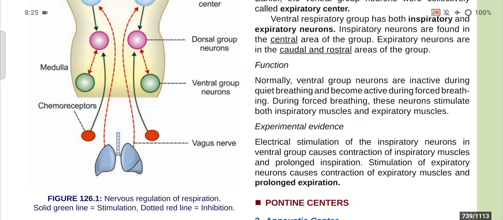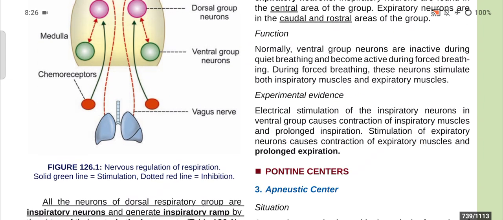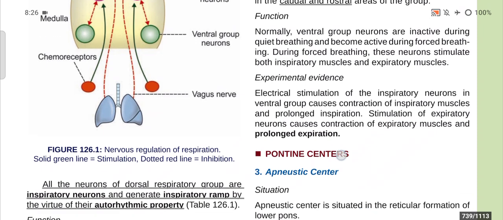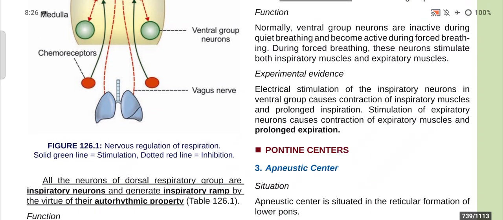During forced breathing, these neurons stimulate both inspiratory and expiratory muscles. Some experimental evidences: electrical stimulation of the inspiratory neurons in the ventral group causes contraction of inspiratory muscles and prolonged inspiration. Stimulation of expiratory neurons causes contraction of expiratory muscles and prolonged expiration.